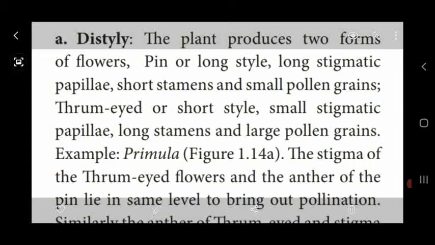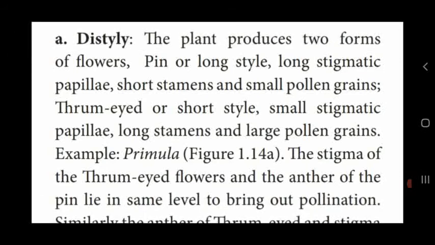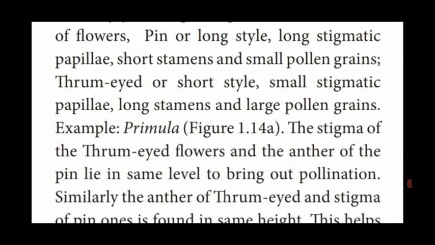So these are the two types of flower produced. Cross pollination takes place between the same length of stamen and stigma. That is said to be the heterostyle type of distyly. Example, primula. In the primula plant, the stigma of thrum-eyed flowers and the anther of the pin lie at the same level to bring out pollination.